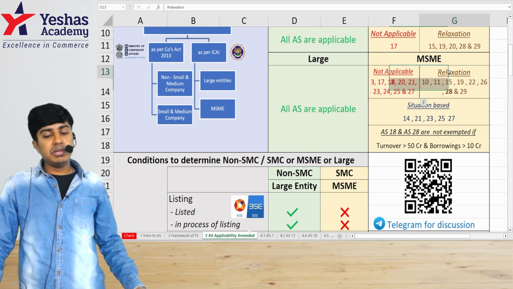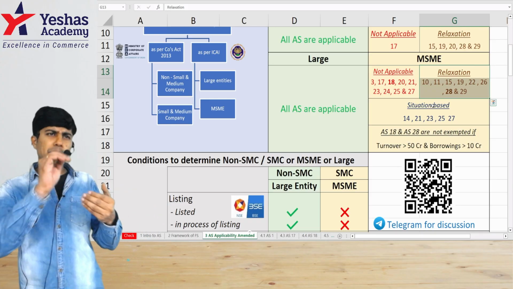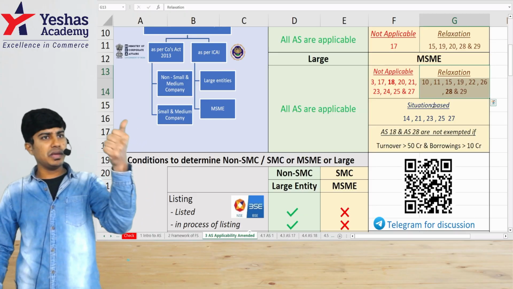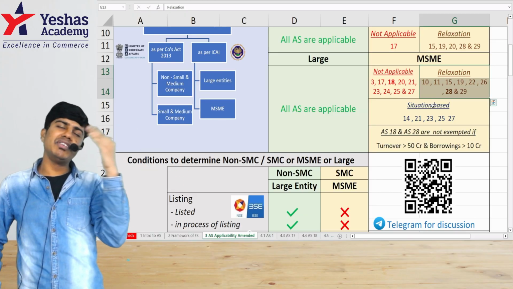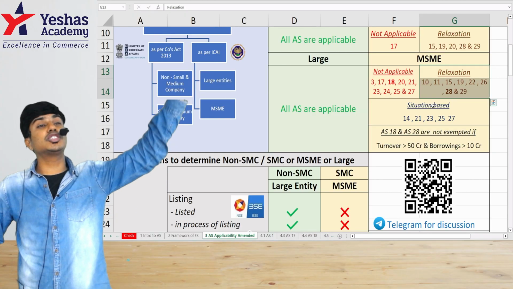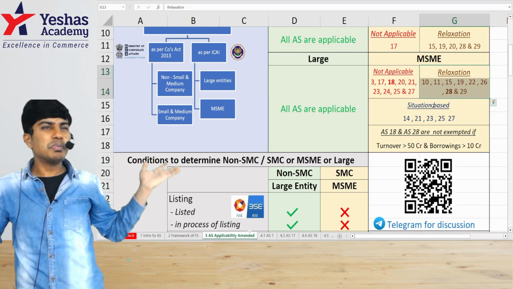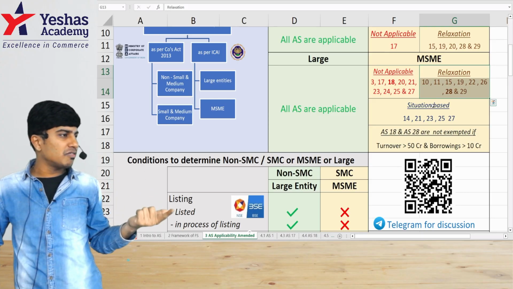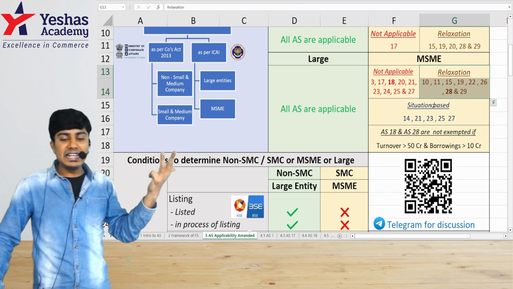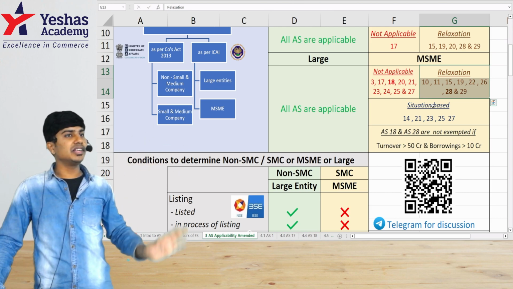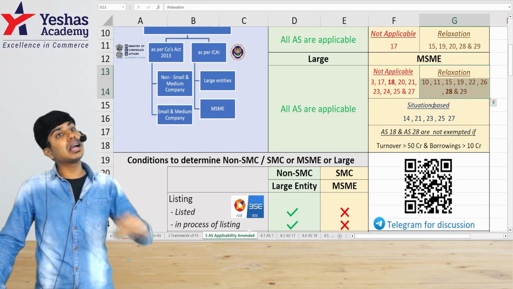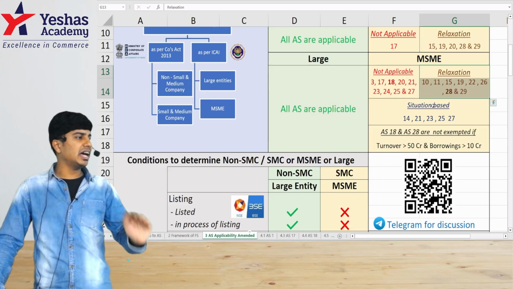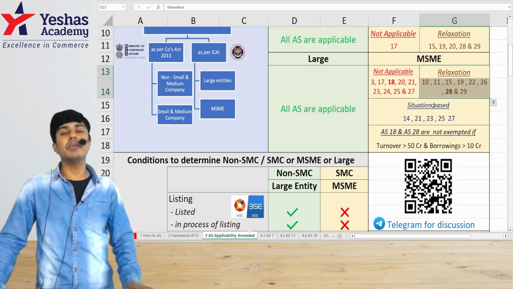And relaxation means the standard is applicable with some paragraphs not being applicable. This kind of provision is there for 10 PPE, or say 10 LV, to do discounting of the expected cost of removal of the asset. No, that provision is not applicable if it is a small entity. Certain parts of 11 are not applicable. 15, 19, 22, 26, 28, 29 are also not applicable completely. It's partly applicable, meaning the standard is applicable, but there are relaxations with regard to some paragraphs.